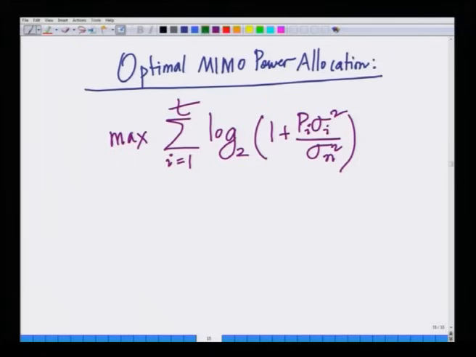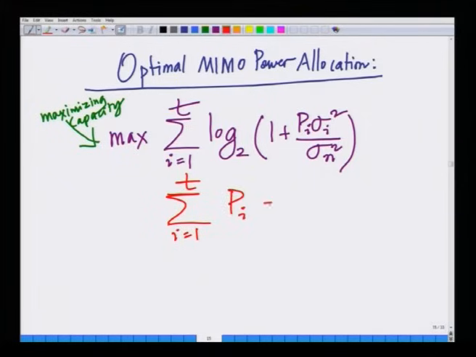So, this is nothing but maximizing the capacity subject to the constraint that summation i equals 1 to T of P i equals P. I will call this the constraint.